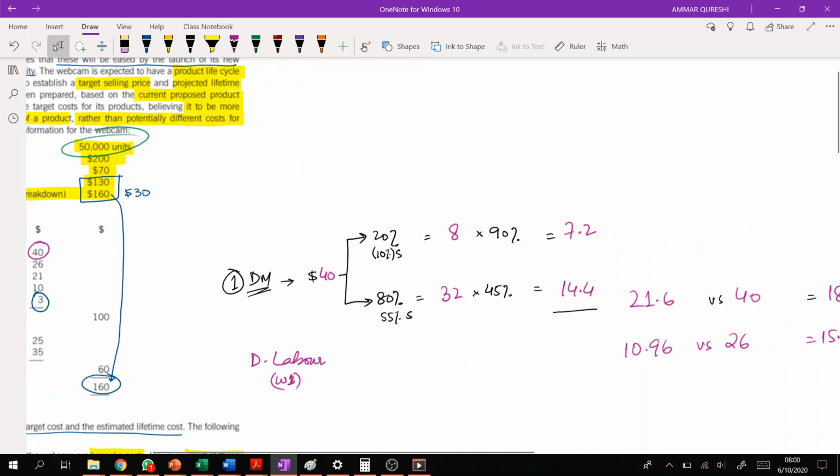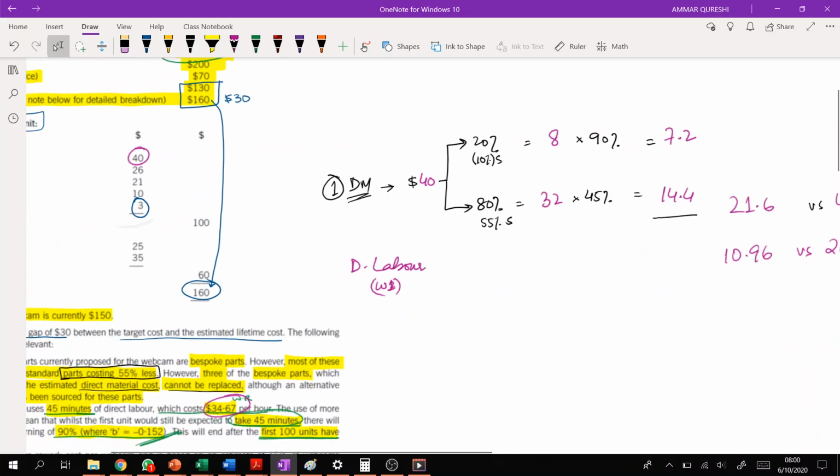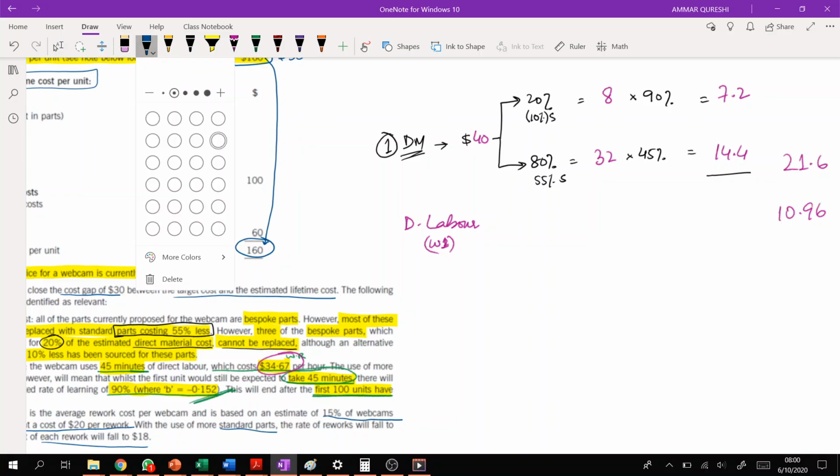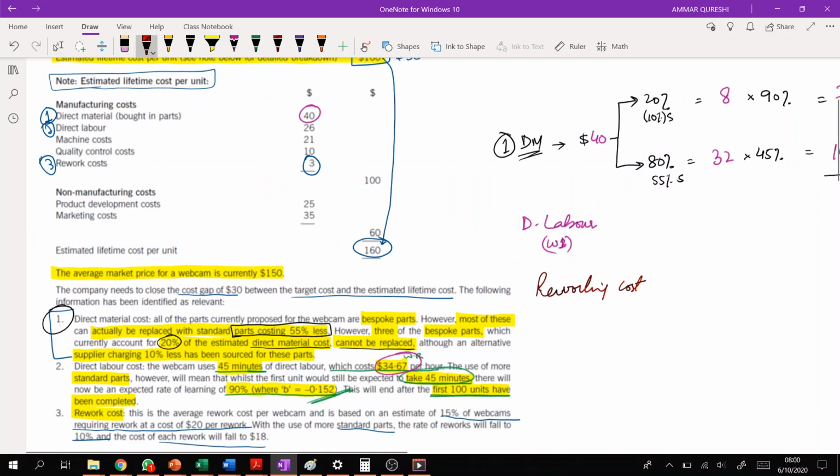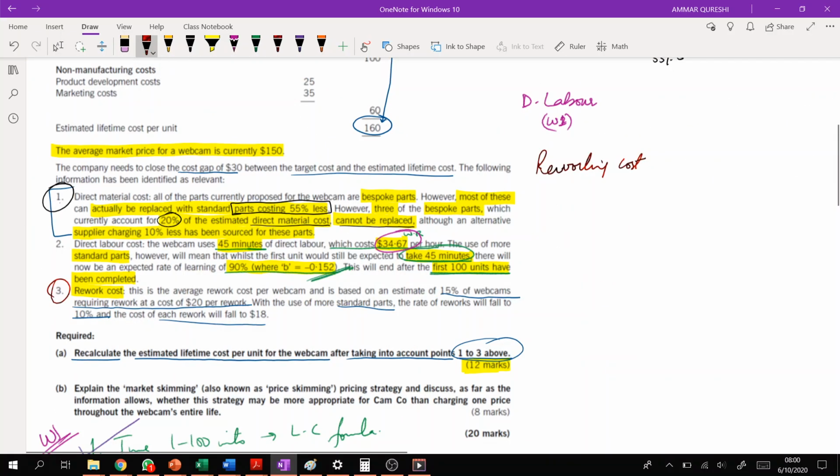All right. Now the next part is reworking cost, right? Reworking cost is point number 3. It says this is the average rework cost per webcam and is based on an estimate of 15% of webcams requiring work at a cost of $20 per rework.